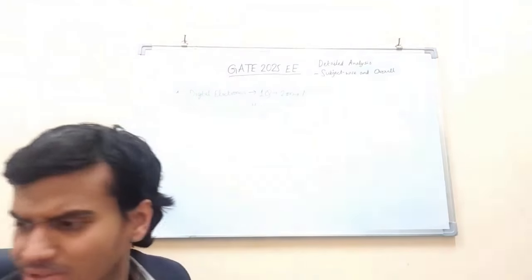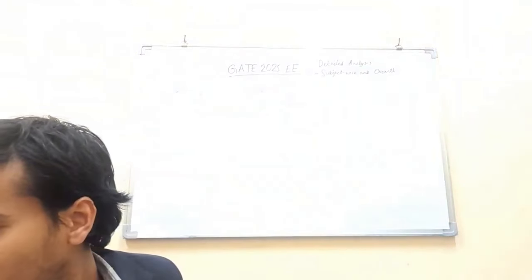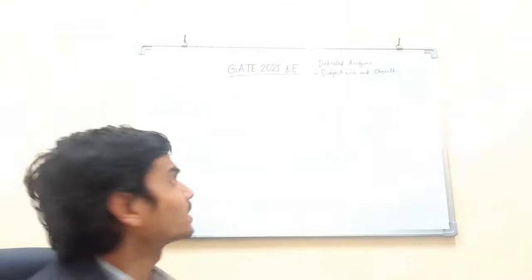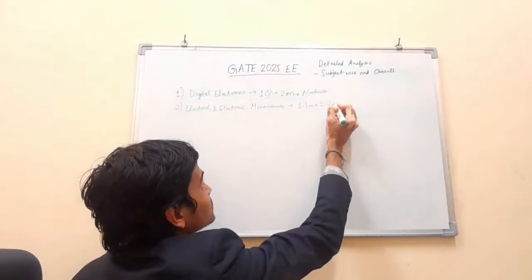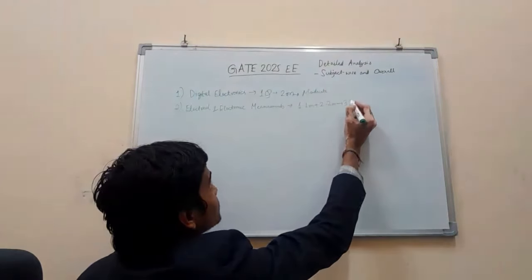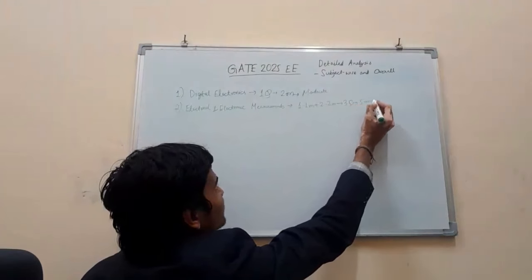Electrical and electronic measurements had this time, I think, one 1 mark question and two 2 marks questions. Total 3 questions of 5 marks. And the difficulty level was moderate.